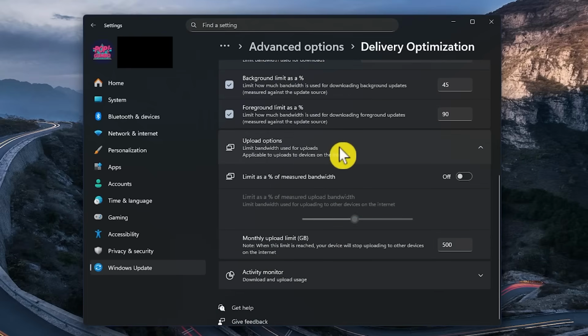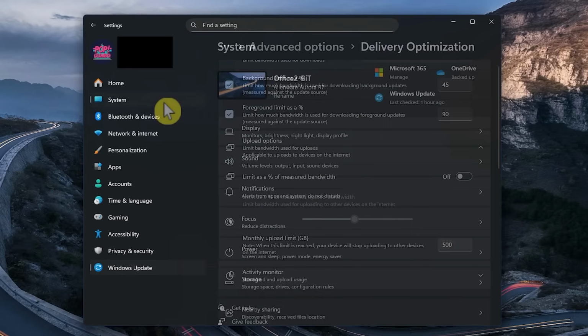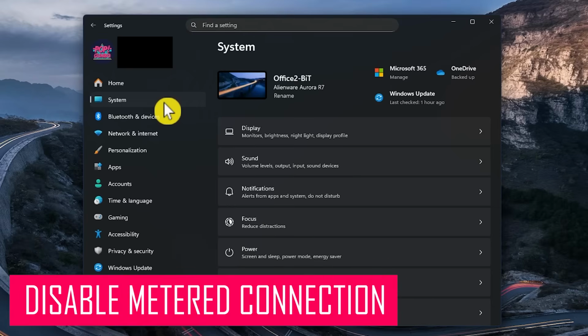If you did not disable Allow downloads from other devices earlier, turning this on and dragging the slider, you can set a percentage limit for upload bandwidth used for uploading updates to other PCs, and below that, you can set a monthly upload limit. Otherwise, if you disabled Allow downloads from other devices earlier, there's nothing here you need to do. So let's move on. We'll be staying in the Settings app for this one.